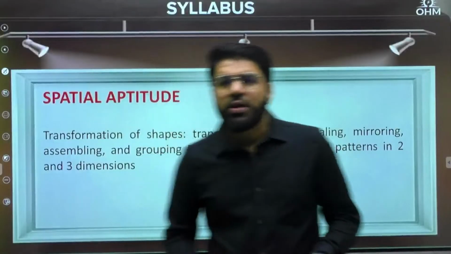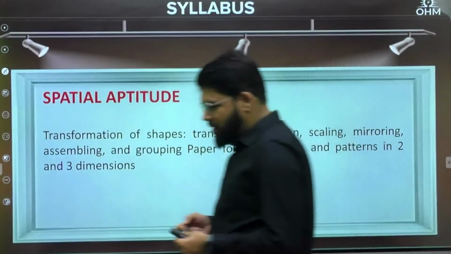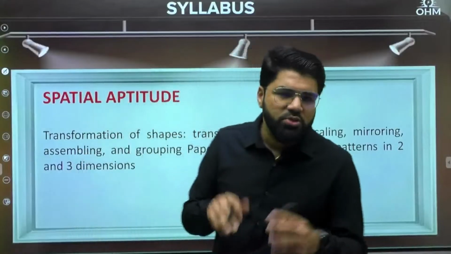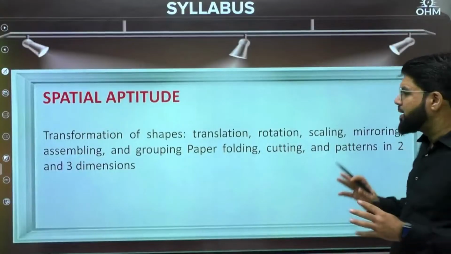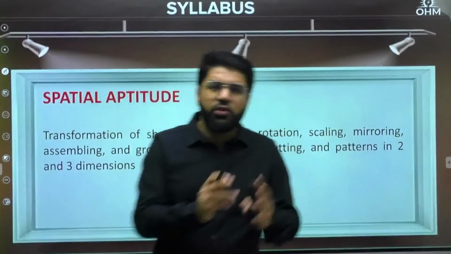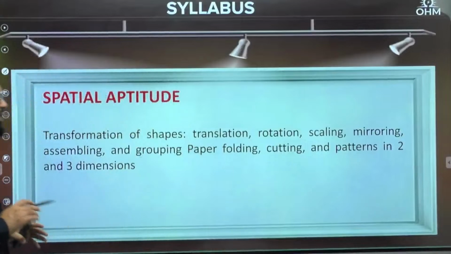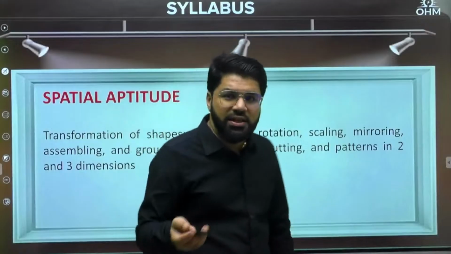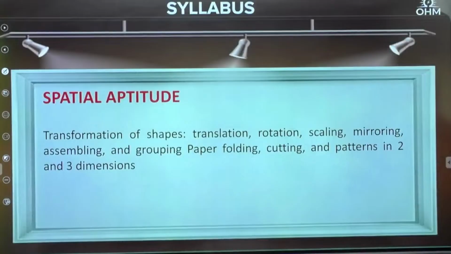The spatial aptitude will talk about questions around images. It could be rotation of images, mirror image of a given image, water image, transformation, assembly of the shape, grouping of the shape, paper folding, paper cutting, or any sort of visualization. The front view of an object, 3D viewing of objects. In spatial aptitude, anything around images, visualization, imagination, rotation, translation, breaking of the images, assembly of the images, and so on.